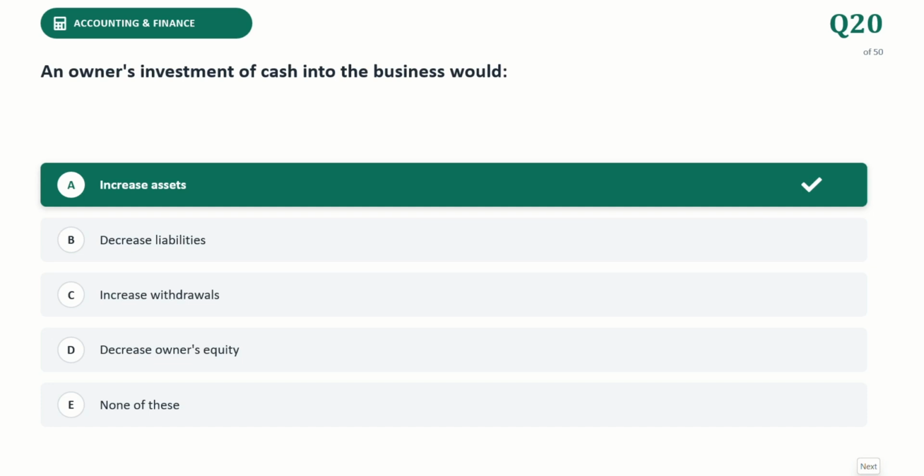When an owner invests personal cash or equipment into a business, those items become resources owned by the business. This directly causes the total asset of the business to rise. Under the accounting equation, asset is equal to liability plus owner equity, and investment increases both cash or property asset and owner capital stake at the same time.